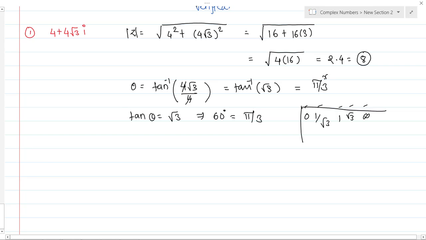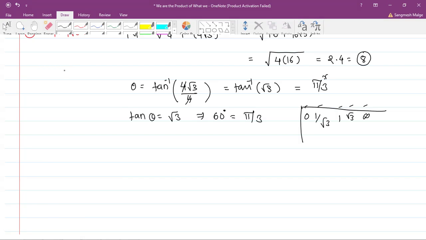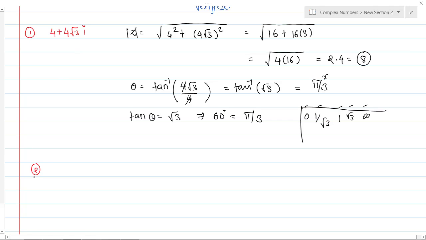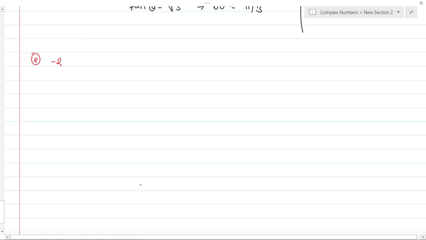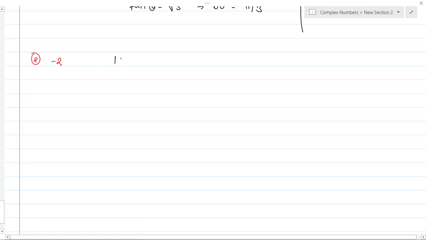Next question, second question, minus 2. If z equals minus 2, what will be its modulus? So mod z becomes plus 2 only. And what is the argument? Theta equals tan inverse of b by a. So b by a is 0 by minus 2, which is tan inverse of 0 only.